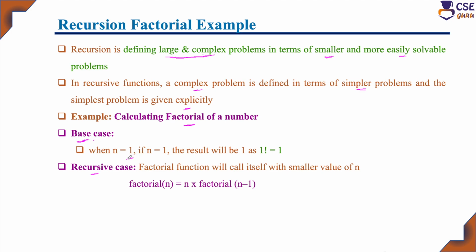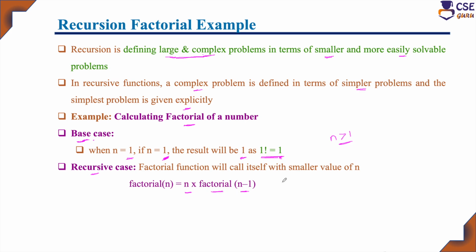So when n is 1, the result will be 1. 1 factorial is 1. This is the default value given for 1 factorial. If n is 1, this function does not require any recursive call to solve the problem. Directly it will return 1 as the result. That is the base case. And the recursive case: if n is greater than 1, the base case we cannot implement, and directly we cannot find any value. So if n is greater than 1, how do we find the factorial? That is n into factorial of n minus 1.